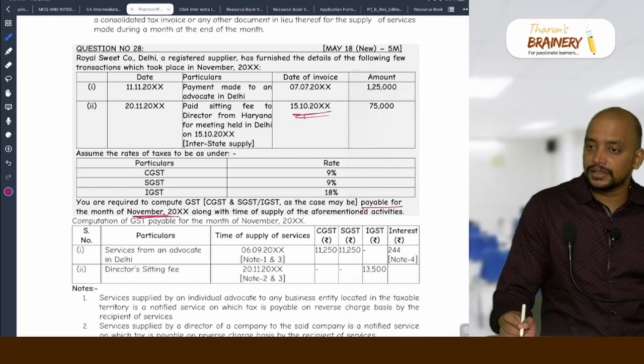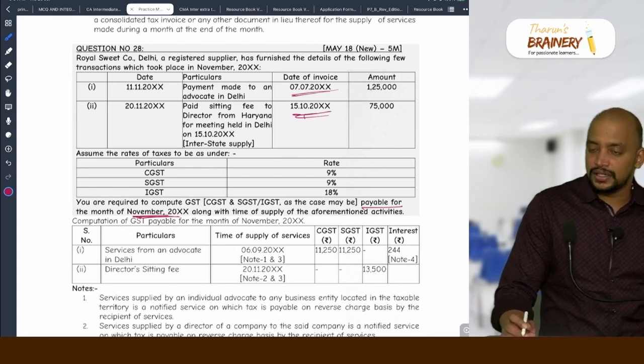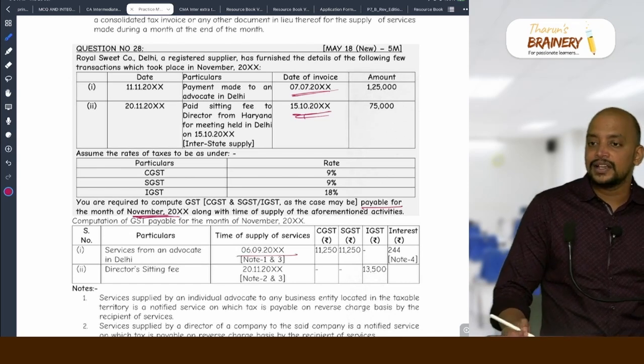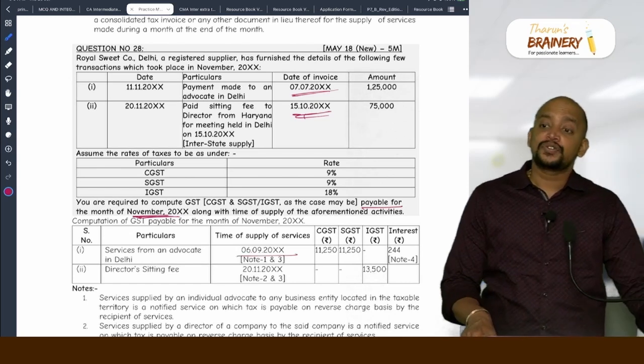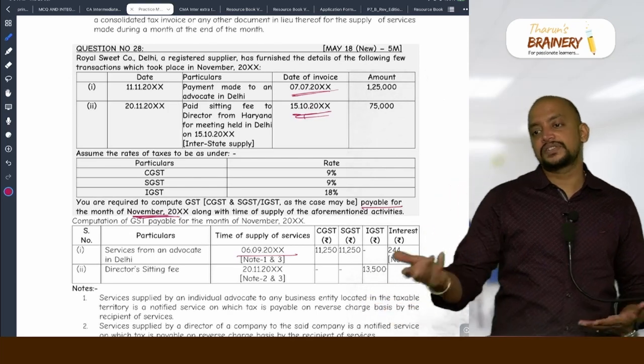This is October month. For October month we have to pay by 20th. This is July month, but the time of supply we need to determine. Time of supply is 6/9. So we need to pay at maximum by 20th of October. So we are paying with delay. That's why there is an interest.